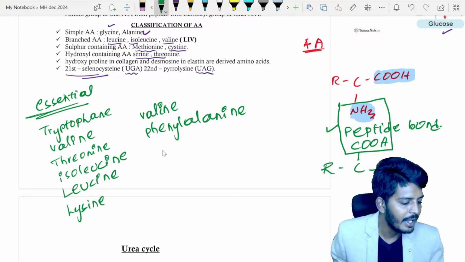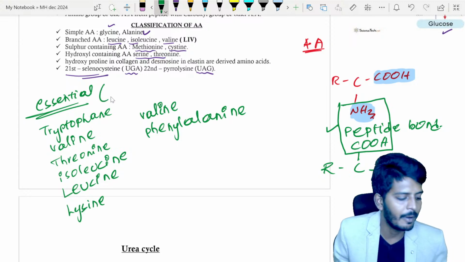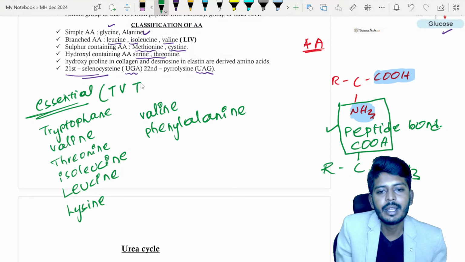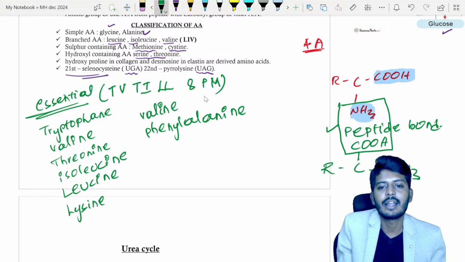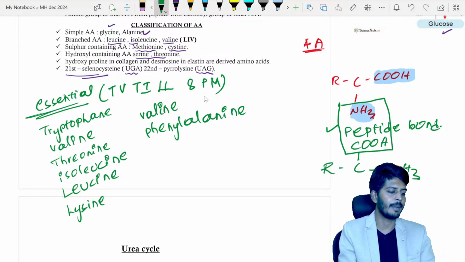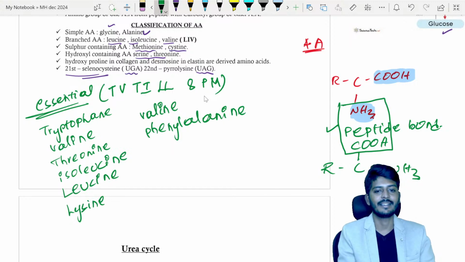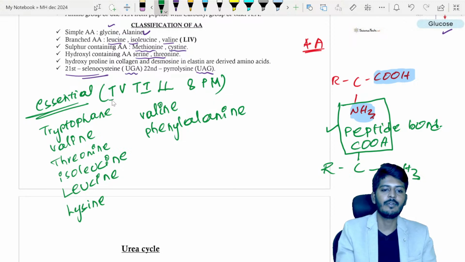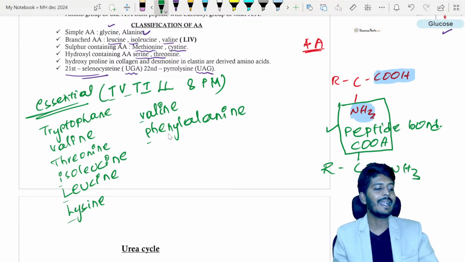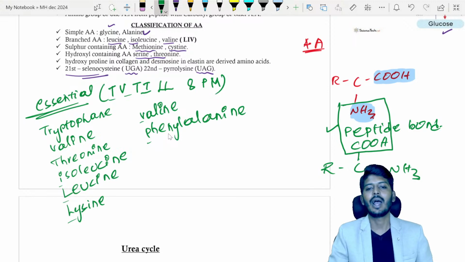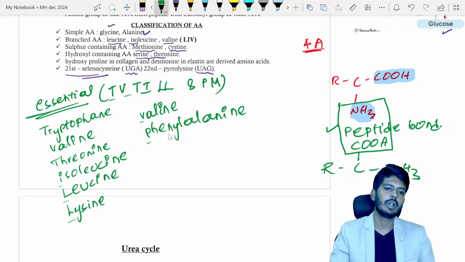You can remember it with the help of a mnemonic: TV till 8 p.m. This is a classic mnemonic. So they are the mandatorily essential amino acids. T for tryptophan, V for valine, T for threonine, I for isoleucine, L for leucine, lysine, and phenylalanine. Okay, all right, let's continue to the next aspect.